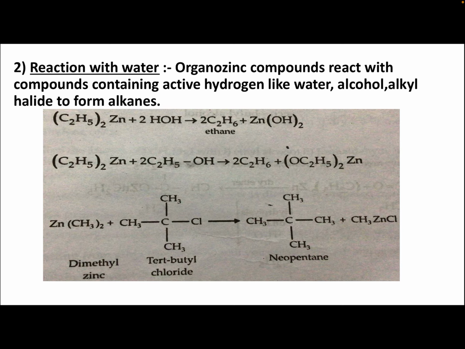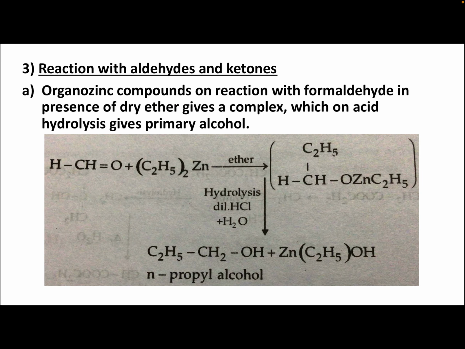So when an organozinc compound reacts with water, alcohol or alkyl halide, you get an alkane. So this is one of the reactions. These are the reactions of organozinc compounds with water, alcohol and alkyl halide to give alkanes.